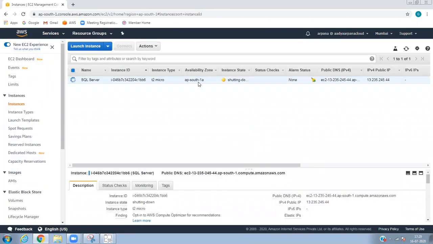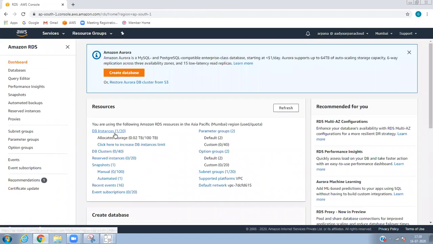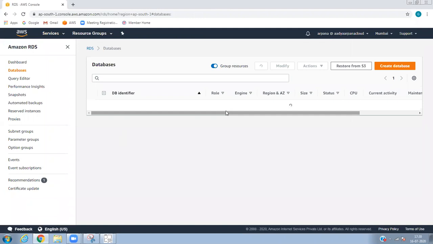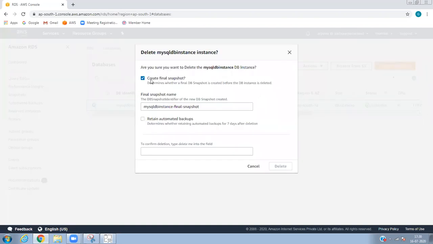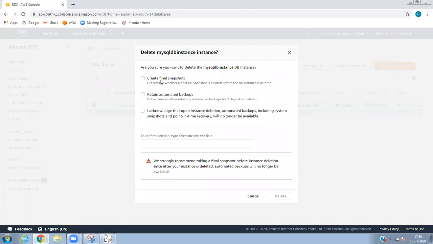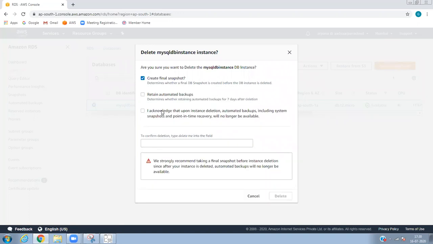Termination is always important. When the lab is over, please terminate and delete whatever you created. It is always safe, but in real time, don't do it. You got it, right? Yes. It's quite interesting, using RDS. When you delete, you don't see what you have done, but if you take a snapshot, you can launch it again and whatever you created will be there. We don't require it as of now, so I'm just deleting it.